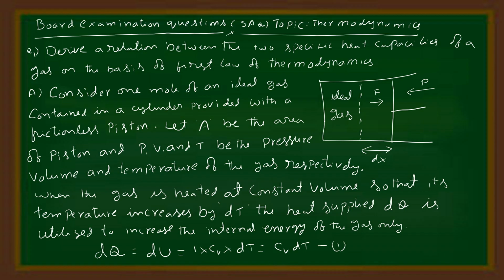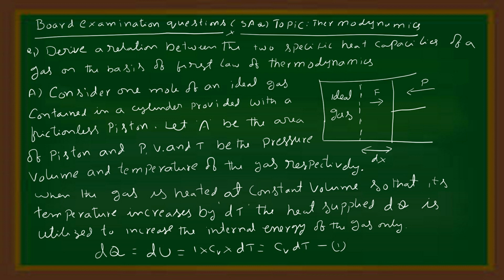Short answer questions in thermodynamics. Derive a relation between the two specific heats using the first law of thermodynamics. The diagram is shown in this figure. Consider 1 mole of an ideal gas contained in a cylinder provided with a frictionless piston. Let A be the area of the piston and P, V, T the pressure, volume and temperature of the gas respectively. When the gas is heated at constant volume so that its temperature increases by dT, the heat supplied dQ